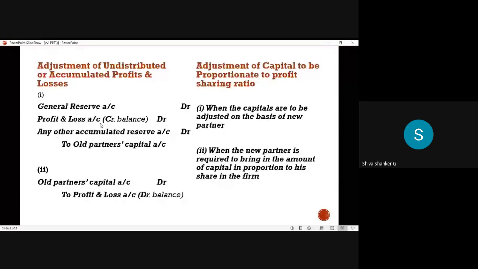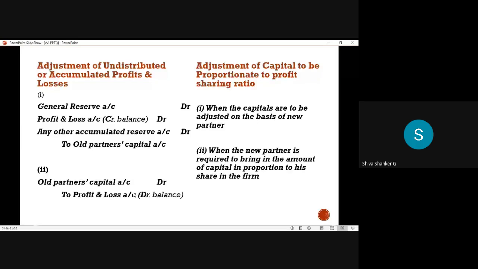Sometimes the profit and loss account balance may also appear in the balance sheet asset side. Generally it appears on the liability side, but sometimes it may appear on the asset side also. Asset side balance means that is a debit balance. Profit and loss account debit balance will appear on the balance sheet asset side. If it appears on the debit side, that is loss. So that loss amount also we need to distribute. But further, the entry will be reversed. So what entry will come? Old partners capital account debit to profit and loss account.